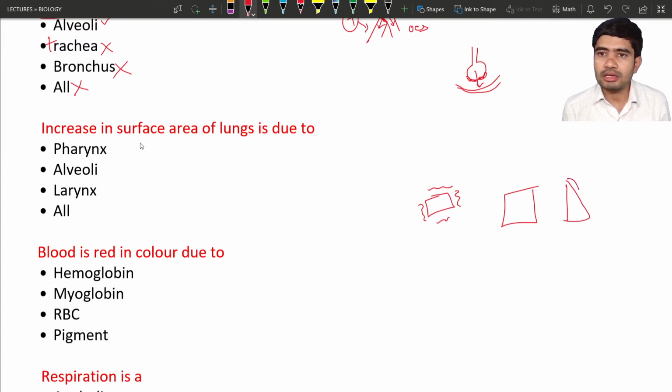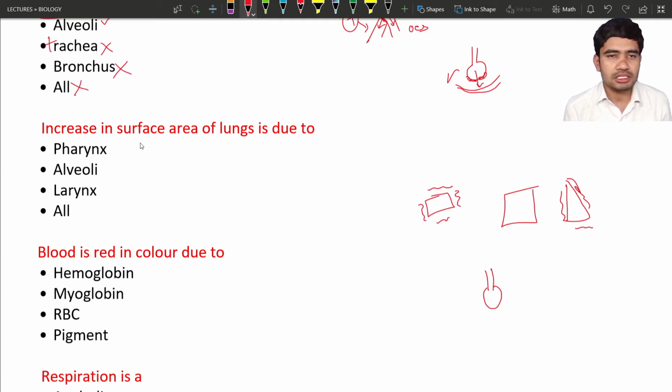Okay, they are not asking about the outer surface area, they are asking about the surface area of internal structures of the lungs. In the lungs we can see alveoli. These lungs contain alveoli, tiny sac-like structures. Here you can see the tiny sac-like structures that are balloon shaped, that is known as alveoli. This alveoli is present in the lungs. It means the surface area of the lungs is mainly due to the sac-like structures present in the lungs. They are known as alveoli.